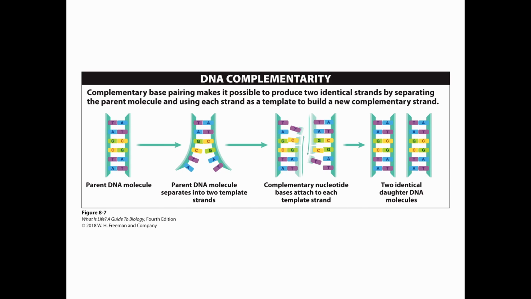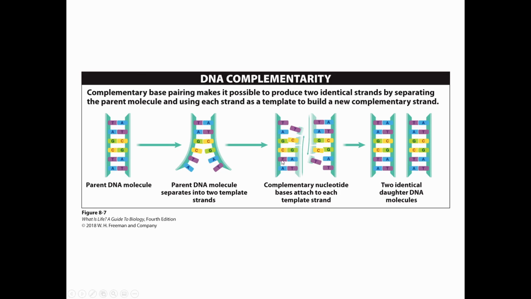So what am I talking about here? Here's our DNA complementarity chart. Here's our parent DNA molecule. We say that's TAGCTA, and the other side is ATCGAT. We will split that molecule in half. So we split those two bases away from each other. Since A's always go with T's and C's always go with G's, we can use one strand to build the other. And that's what we see here.